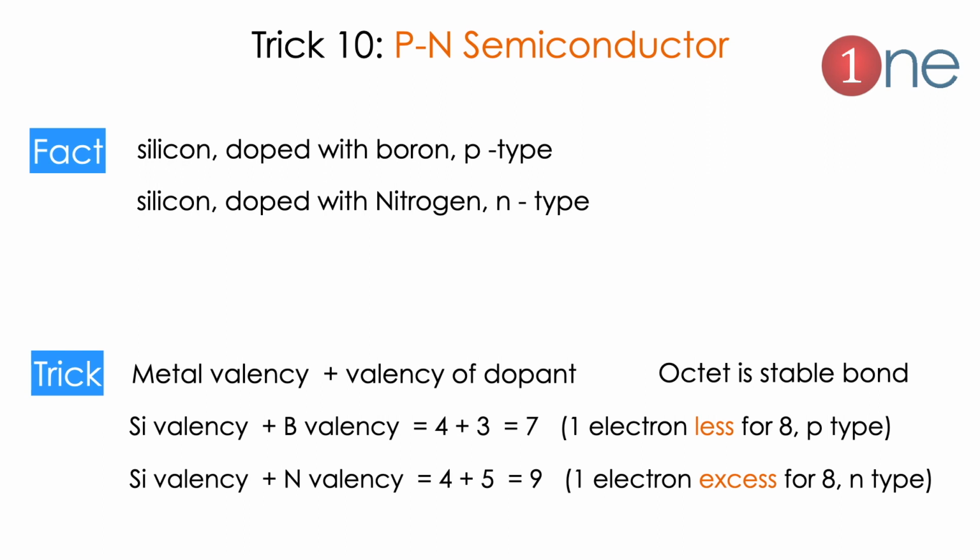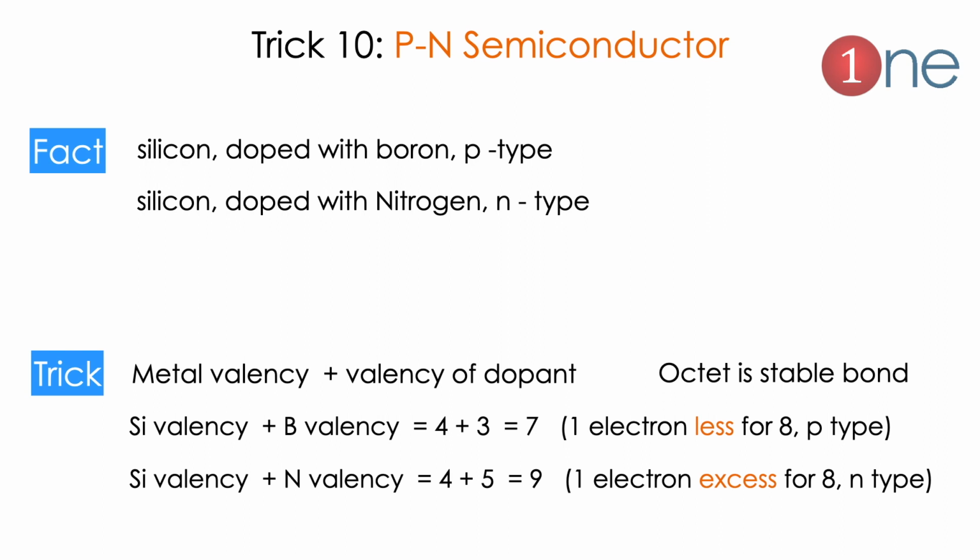We can easily understand from the fact that we add the valency of the host and the valency of the dopant. Everybody knows in chemistry the octet is stable. So if you dope a 3 valent atom into a 4 valent atom, the valency total is 7, meaning it is 1 electron less than 8, which is P type, because one hole will be there.